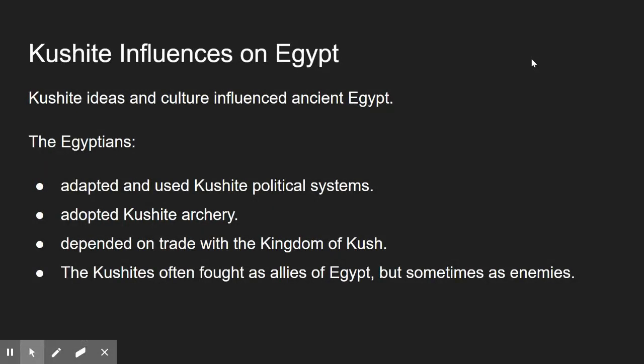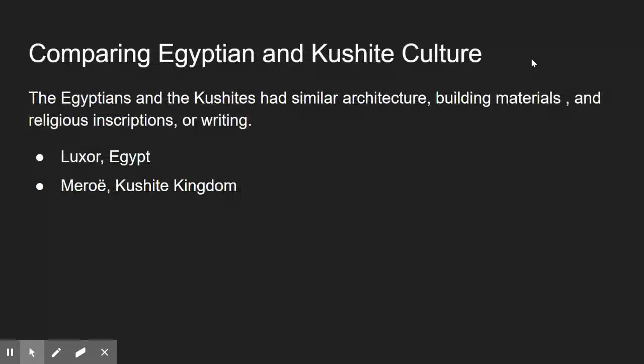Kushite ideas and culture influenced ancient Egypt. The Egyptians adapted and used Kushite political systems, adopted Kushite archery, depended on trade with the Kingdom of Kush, and the Kushites often fought as allies of Egypt but sometimes as enemies. The Egyptians and the Kushites had similar architecture, building materials, and religious inscriptions or writing.